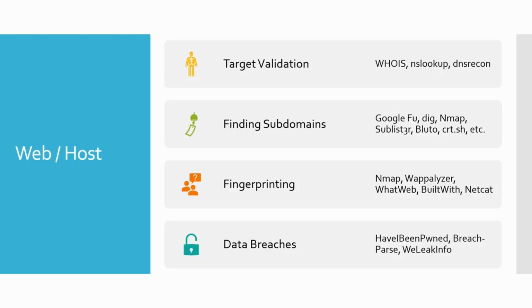On top of this, when we're doing our web and our host, on the web side, we're going to look for subdomains, and we'll talk more about that as we get into it. But we can do that with Google, we can do that with Nmap, Sublist3r. There are so many different tools that we can use, and we'll cover some of the tools and how to do it. We'll get a little deep into that as well, especially as we get into the website side of things. There's fingerprinting. We need to know what's running on a website or what's running on a host. What kind of services are out there? Are they running a web server? What's that web server? Is it IIS? Is it Apache? What version is it?